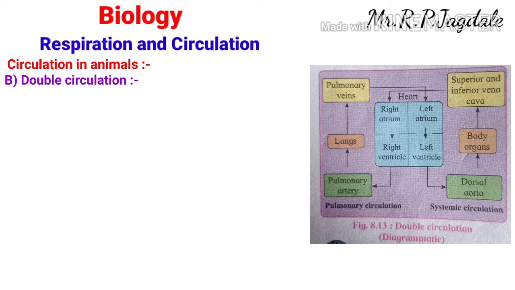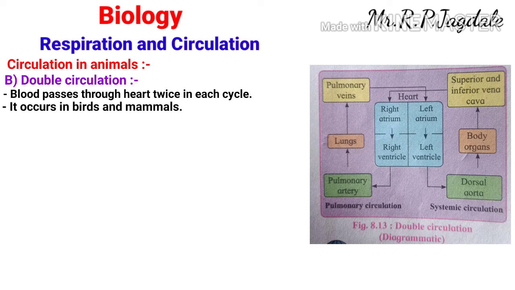You can see in the diagram there are two circulations, pulmonary circulation and systemic circulation. Double circulation means what? Blood passes through the heart twice in each cycle. That means in each cycle blood comes to the heart two times. That's why it is called double circulation. This type of double circulation occurs in birds and mammals, in human beings also. Now we will see how this double circulation occurs.